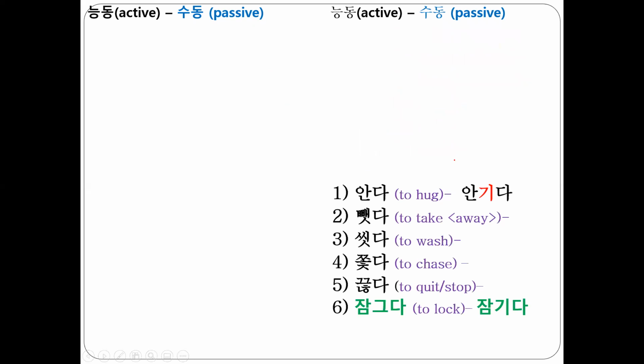가자. 이번에는 this time the passive verbs that have 기 syllable in the active verbs. 안기다, to be hugged. 뺏기다, to be taken away. 씻기다, to be washed. 쫓기다, to be chased. 끊기다, to be stopped. 잠그다, 스펠링 체인지, 잠기다. 그래서 to be locked.